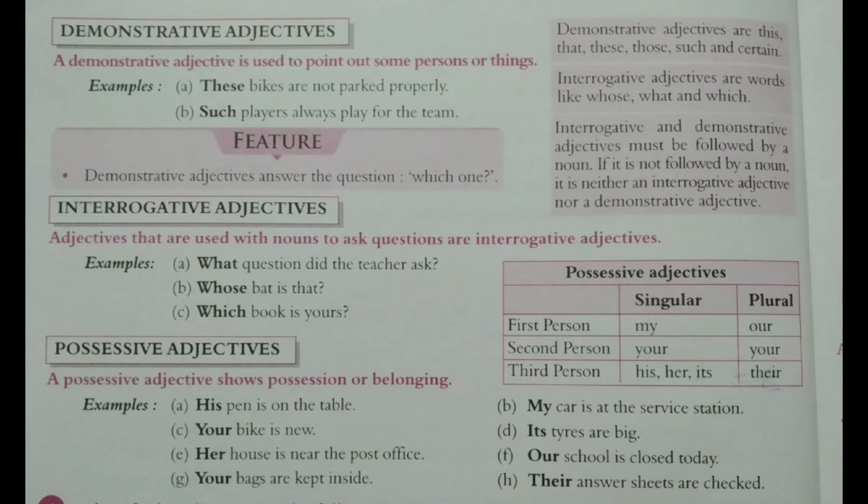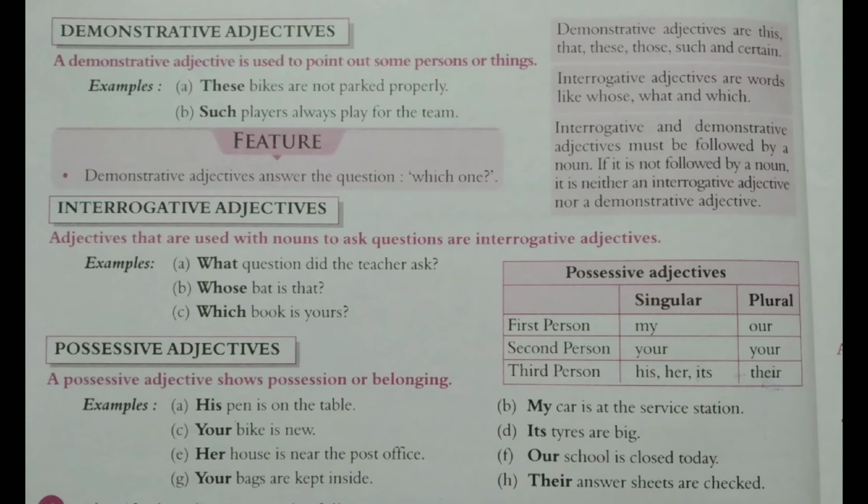You can see, let's go to demonstrative again. Bikes is the noun and these is the adjective. So the adjective is before the noun. Such players: players is the noun and such is the adjective. In interrogative adjectives, what question? So what is the adjective and question is the noun. Whose bat? Whose is an interrogative adjective and bat is the noun. Which book? Which is an interrogative adjective and book is the noun.